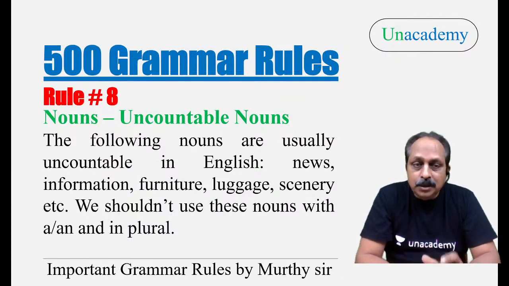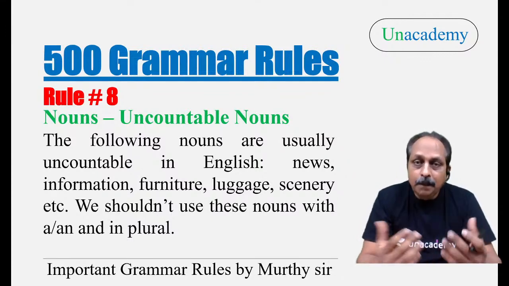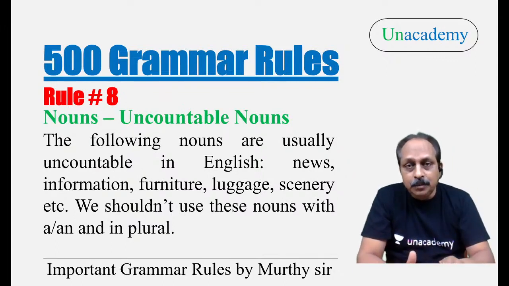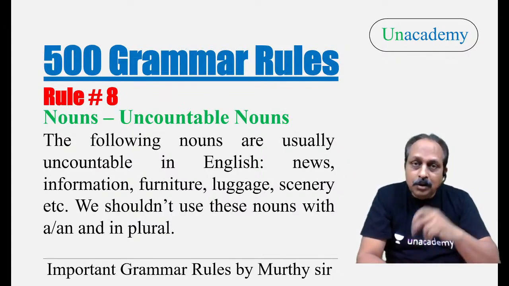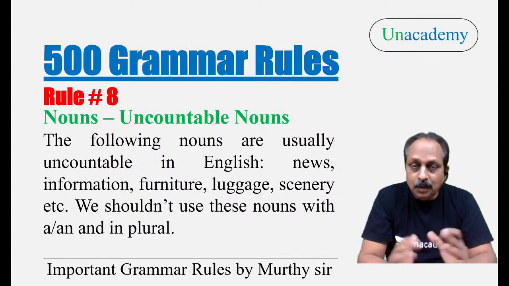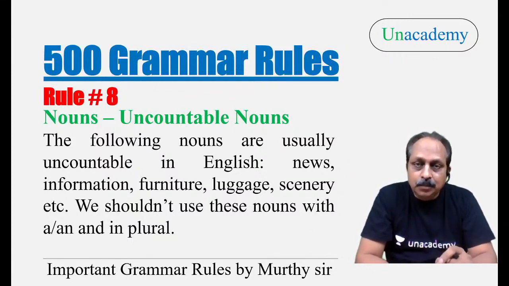The following nouns are usually uncountable in English, but in our languages they are countable. Because in our languages they are countable, in our country, a lot of students or those who use English try to use an article before these nouns. Now, what is rule number 8? The following nouns are usually uncountable in English. What are the examples?